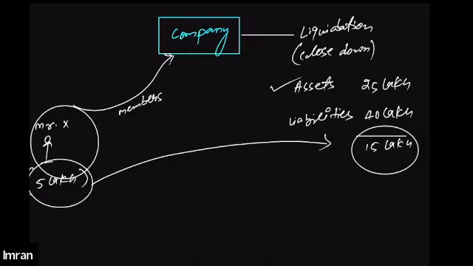Got it? So basically, in case of a guarantee company, the member will have to give a guarantee at the time of becoming a member that they will be contributing a certain amount of fund if the company goes into liquidation. This amount cannot be asked by the company during the operation of the company. If the company is running successfully, during the operations of the business, the company cannot ask Mr. X to pay 5 lakh.